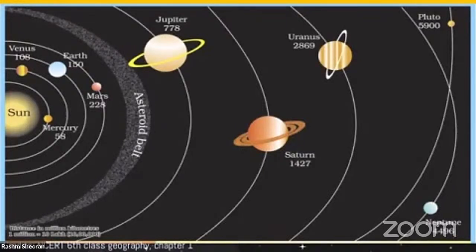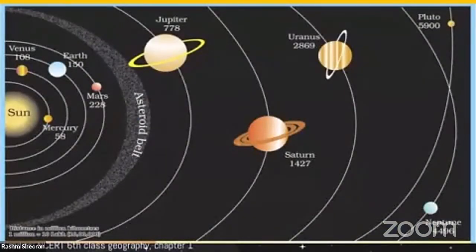In today's session, what we are going to do is we will make our solar system, but it is going to be very correct. This picture in the NCERT is correct, but it can be made even better. We can show the distances between these planets even better. For example, in this picture we have Jupiter, Saturn, Uranus, these are all the planets, but what is the distance between each of these planets?